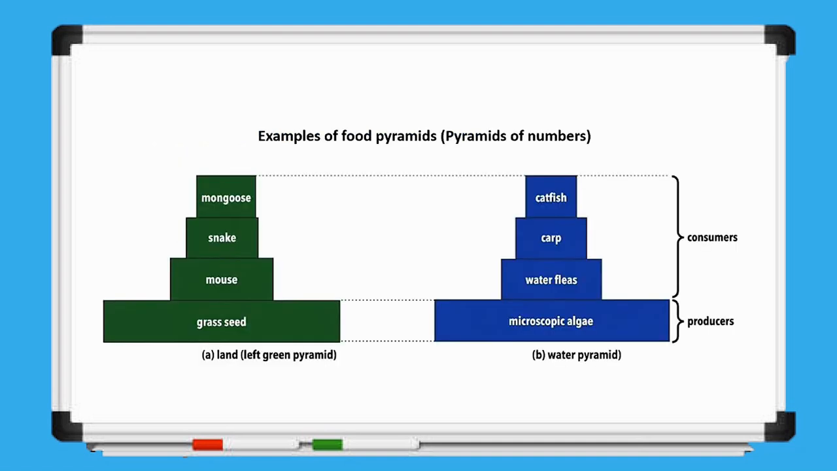As shown in the first diagrams, the pyramid of numbers can vary between different ecosystems. In the land ecosystem, grass seeds form the producer level and support mice as the primary consumers. Snakes feed on the mice as secondary consumers, while mongooses occupy the highest trophic level as apex predators. In the aquatic ecosystem, microscopic algae act as the producers, water fleas are the primary consumers, carp are the secondary consumers, and catfish are the top consumers. In both examples, the number of organisms generally decreases as we move up the trophic levels because less energy is available to support larger populations at higher levels.